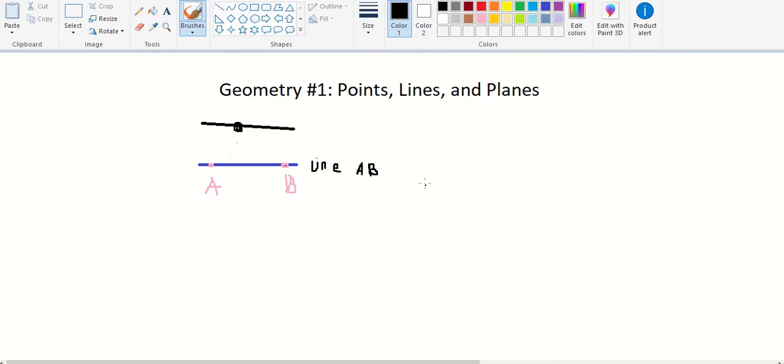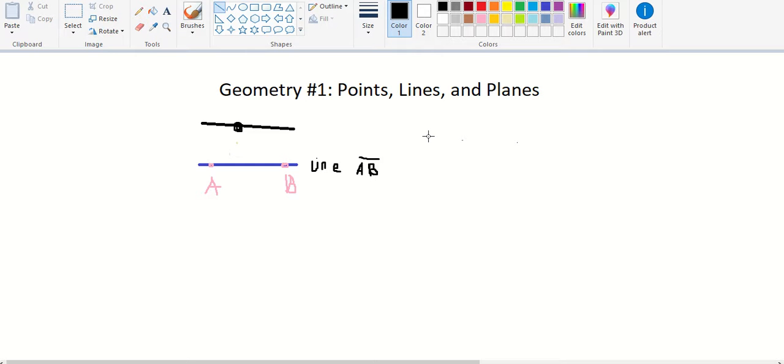For instance, like when you have something like this, which is an actual line. This is a line segment right here. So we'll just put this is a line segment. But most of the times in geometry, you'll only have lines, and they'll call it line segments, and they'll call it lines. So just remember, this is a line segment, and a line is something that goes on forever.